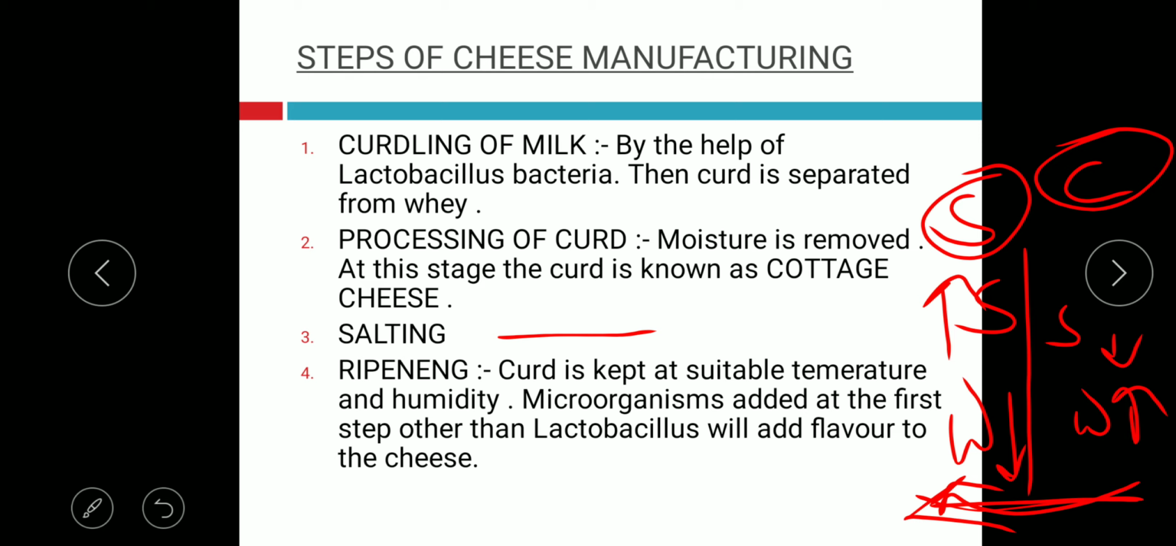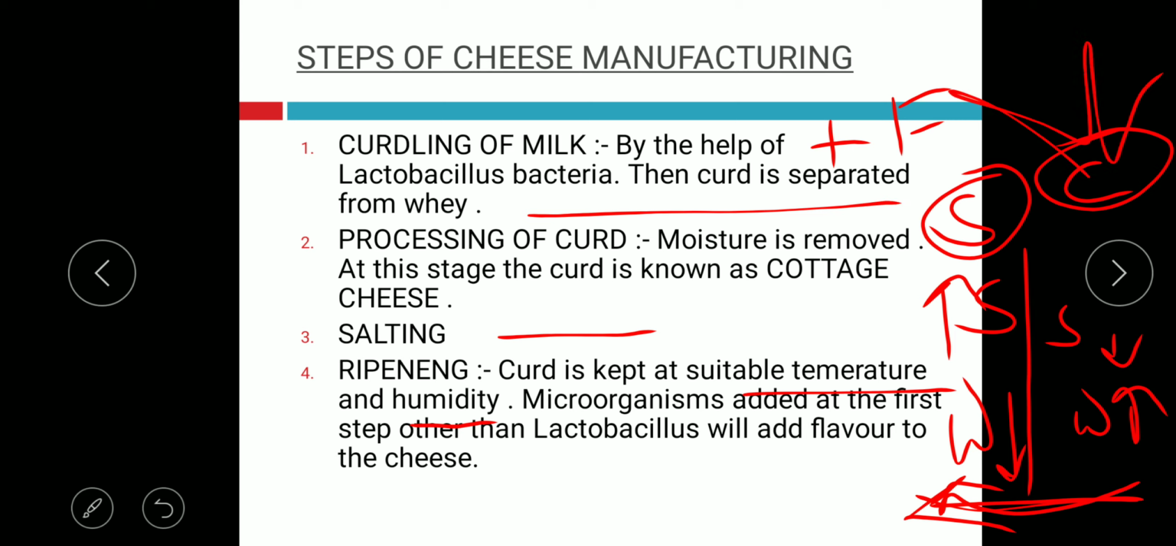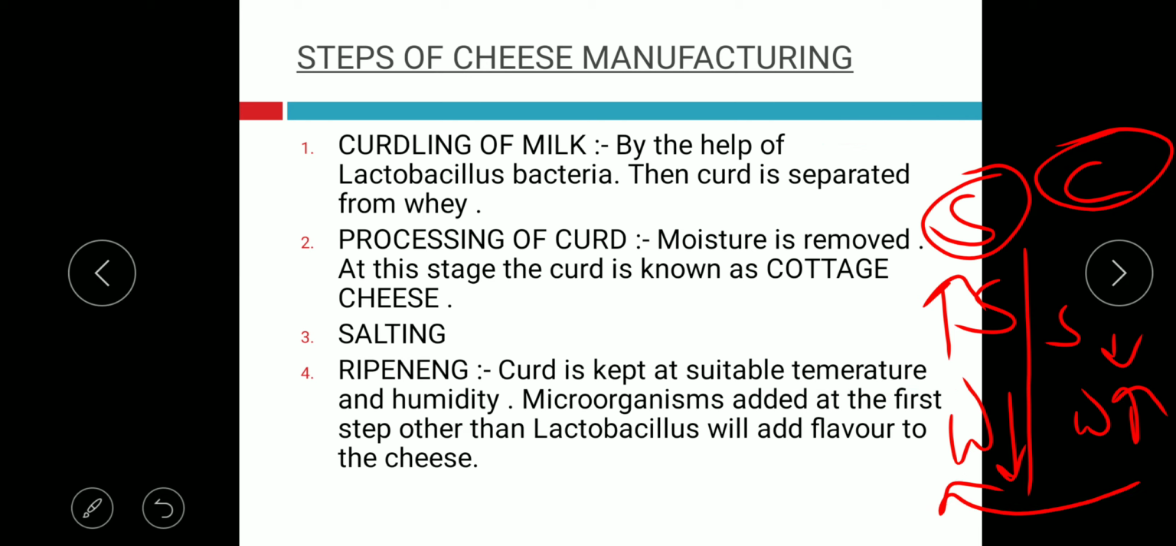Then the last and final step in cheese manufacturing is ripening, where the curd is kept at a suitable temperature and at a particular humidity. The microorganisms, like the different forms of fungi, added along with lactobacillus at the first step will add different flavors to the cheese. So the last step is known as the ripening of the cheese.